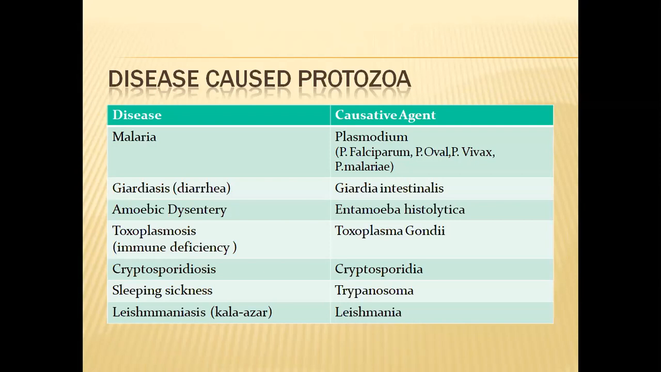And giardiasis, also called diarrhea, is caused by Giardia intestinalis. This Giardia intestinalis is also called the grand old man of the intestine. Another one is toxoplasmosis. This causes immune deficiency in the patient. This disease is caused by Toxoplasma gondii. And cryptosporidiosis is another disease caused by Cryptosporidium.